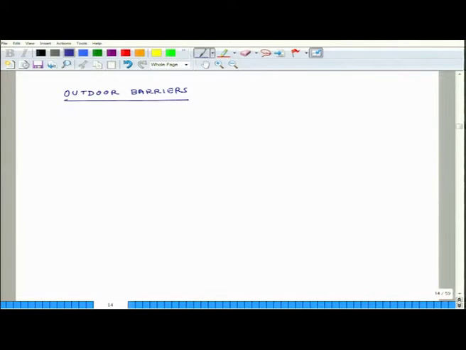And what I will do is, first let us look at a picture. So, this is a barrier, okay, and let us say this is a sound source, and I have a listener here.